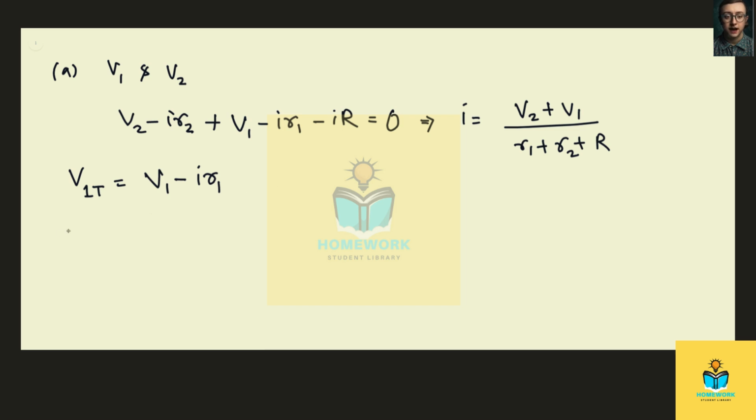So similarly, we can write the terminal voltage V2T of battery 2, which will be equal to the EMF of the battery minus I, which is this current, times the internal resistance of the battery. Now let's plug the current into these two equations.